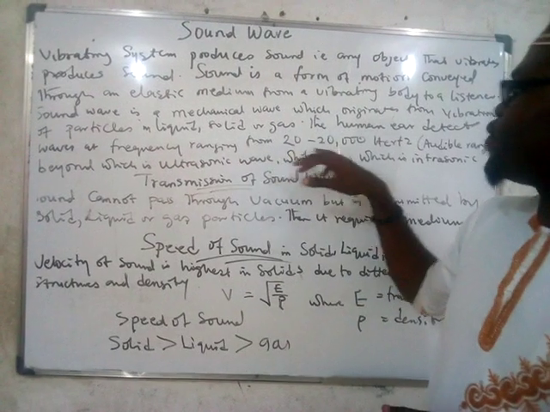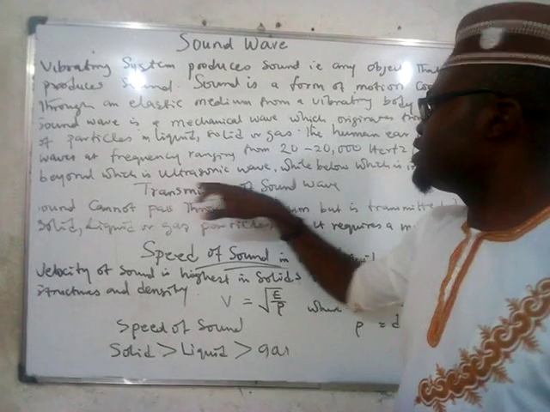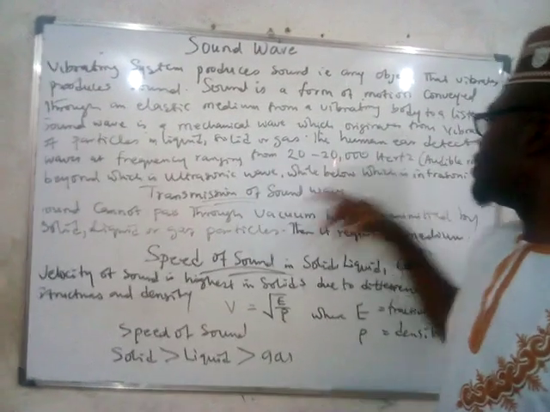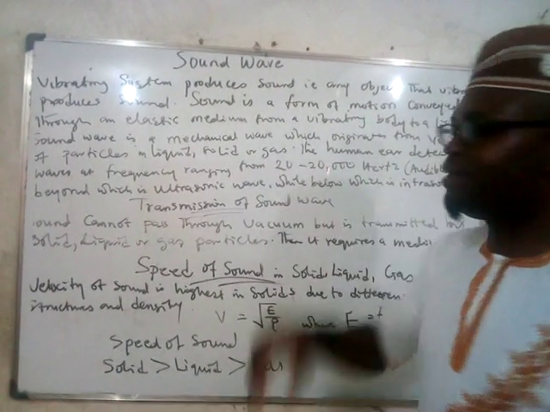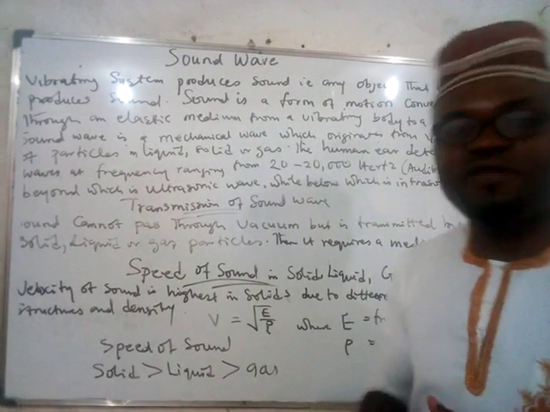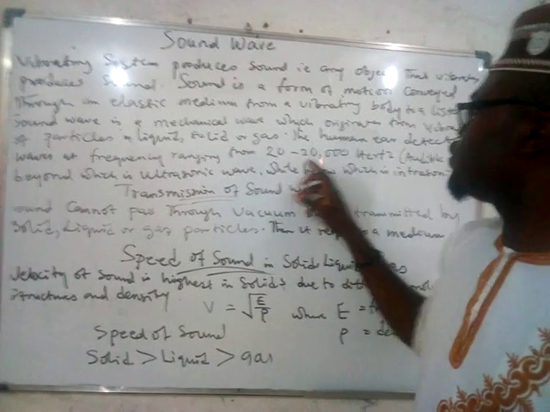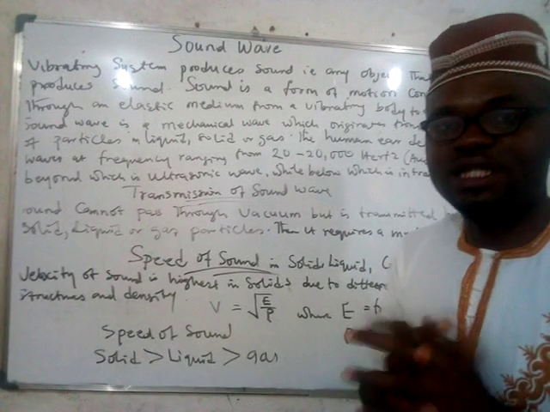Beyond this frequency, if you're having anything more than 20,000, you call it ultrasonic wave or sound. While below 20, we call it infrasonic sound. And both of them are not good for the ear. Whether it's ultrasonic or infrasonic, it's not good for the ear. So we need sound to be between the range of 20 to 20,000 Hz for the human ear to take it comfortably.